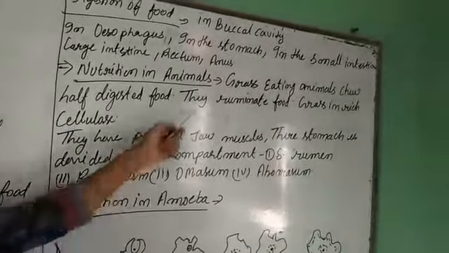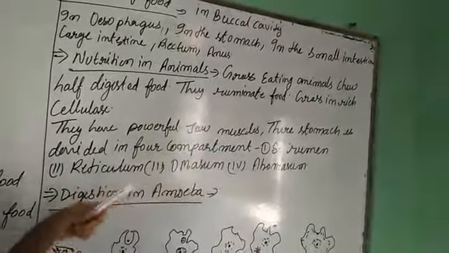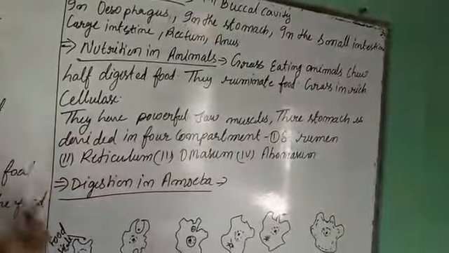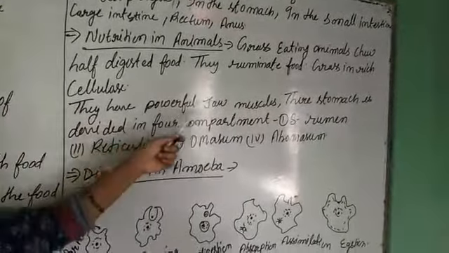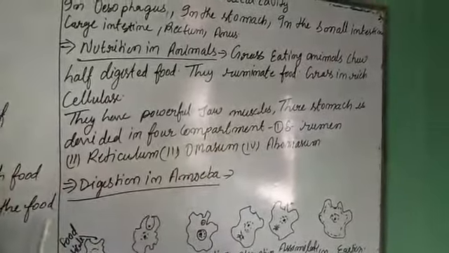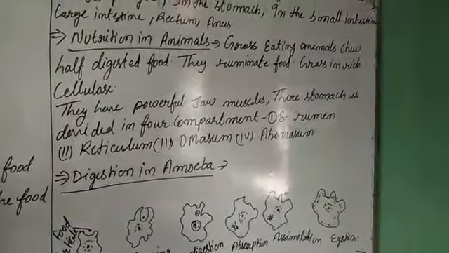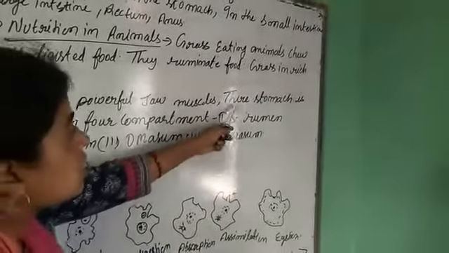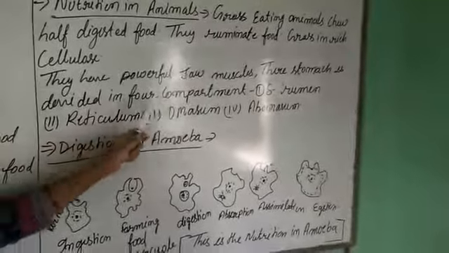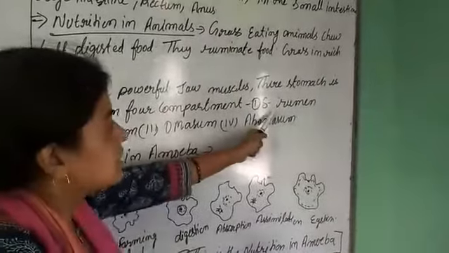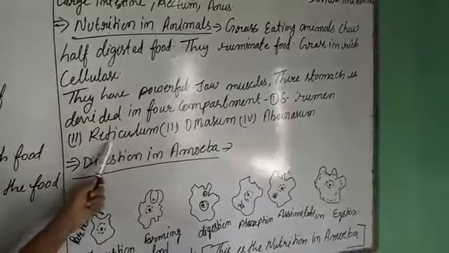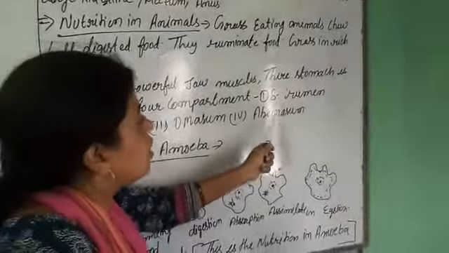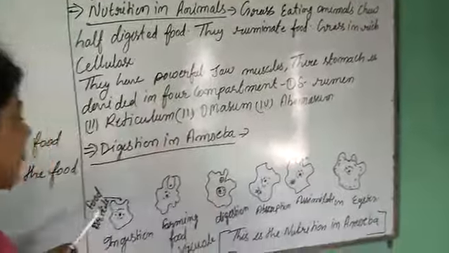After that they ruminate the food, which means they chew the food again. Grass is rich in cellulose. They have powerful jaw muscles, which means the muscular part of the jaw is very strong to chew the grasses. The stomach is divided into 4 compartments: first is the rumen, second reticulum, third omasum and fourth abomasum.